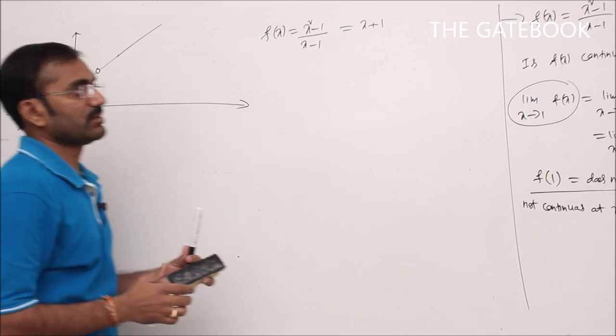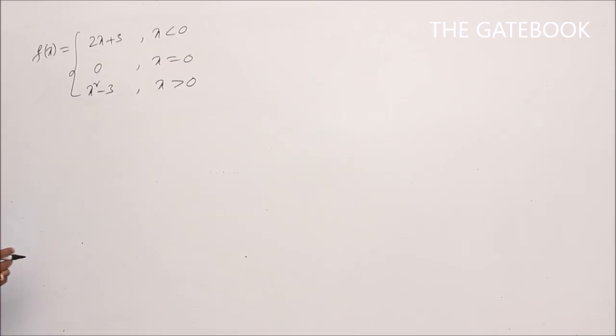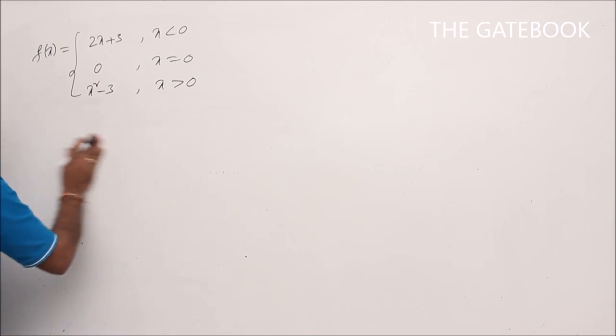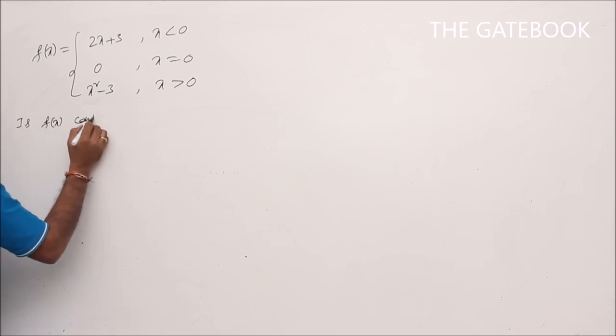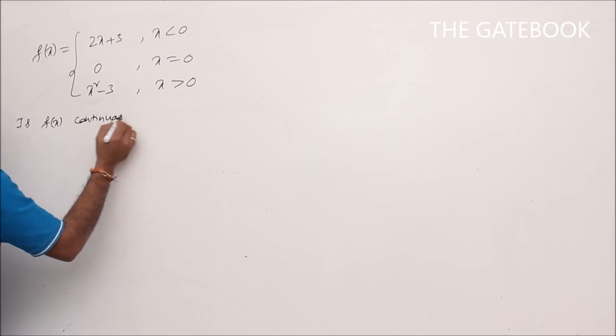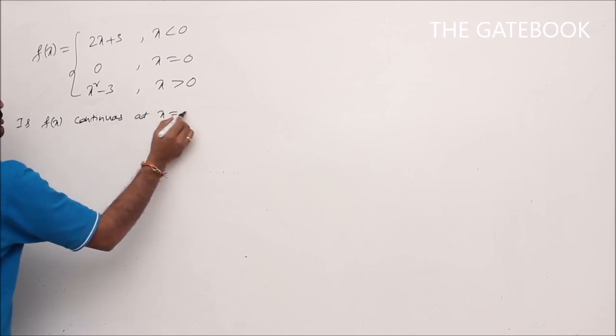Now we'll give one more example. Consider this function f of x: 2x plus 3 for x less than 0, 0 for x equal to 0, x square minus 3 for x greater than 0. My question is, is f of x continuous at x equal to 0?